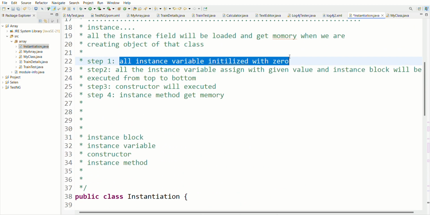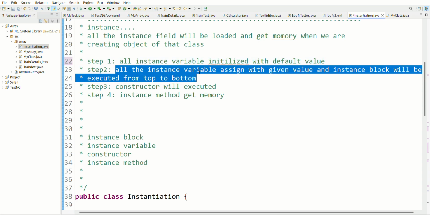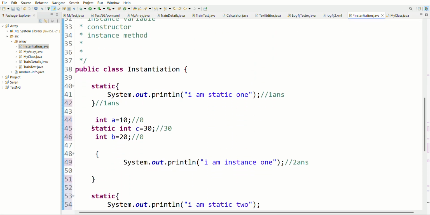All the instance variables are initialized with the default value. We can't say 0, we can say default value. If it is double, then the default value will be 0.0. If it is a string, the default value is null. So it will be assigned the default value. Second step: all the instance variables are assigned their given values and instance blocks will be executed. Is this an instance variable? Yes. Assign the given value. The given value was 10. It will be changed to 10.